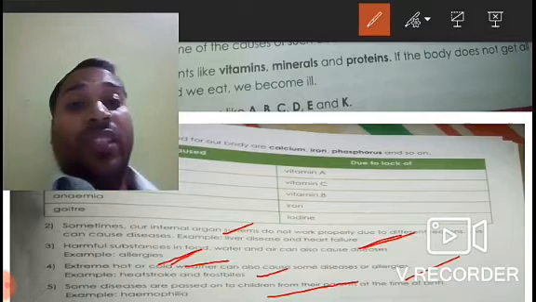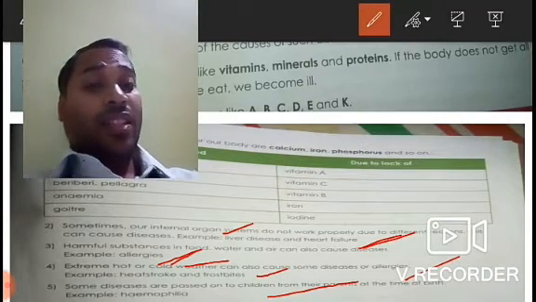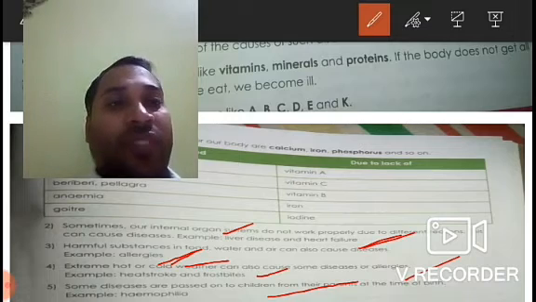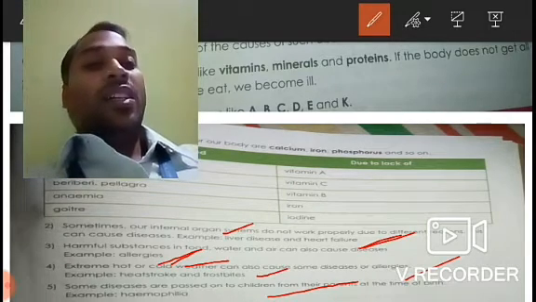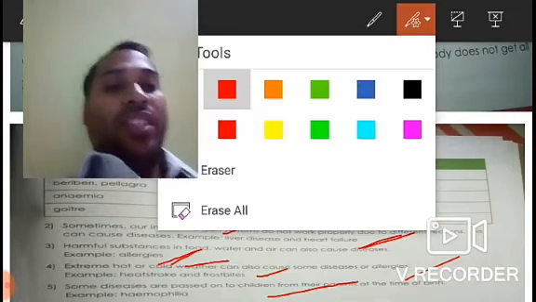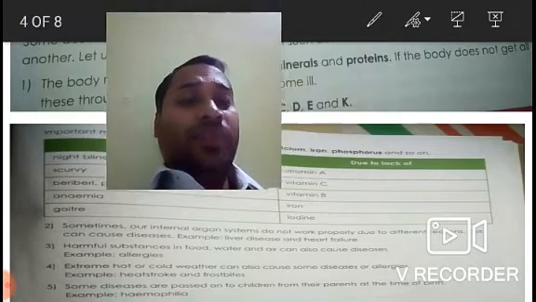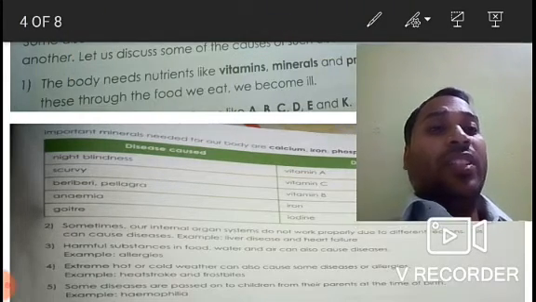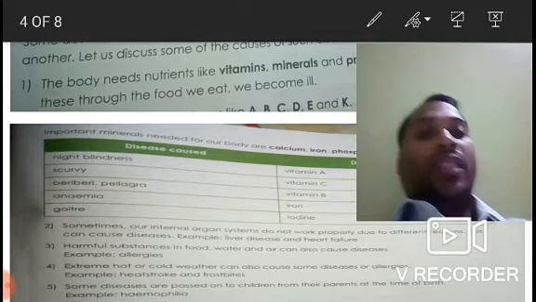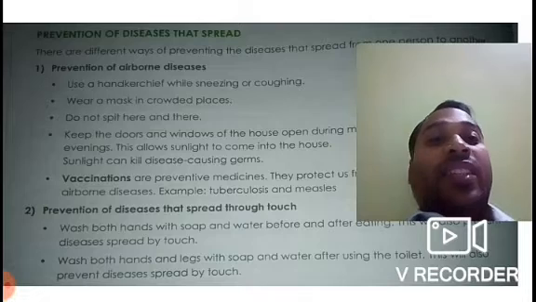So these are some of the diseases which we have discussed, or rather, which were discussed in that video. Now let us discuss how these types of diseases can be prevented. Let's start with the first type of disease, that is, diseases that spread. What are the different methods by which they can be prevented? So let's see. Prevention of diseases that spread.